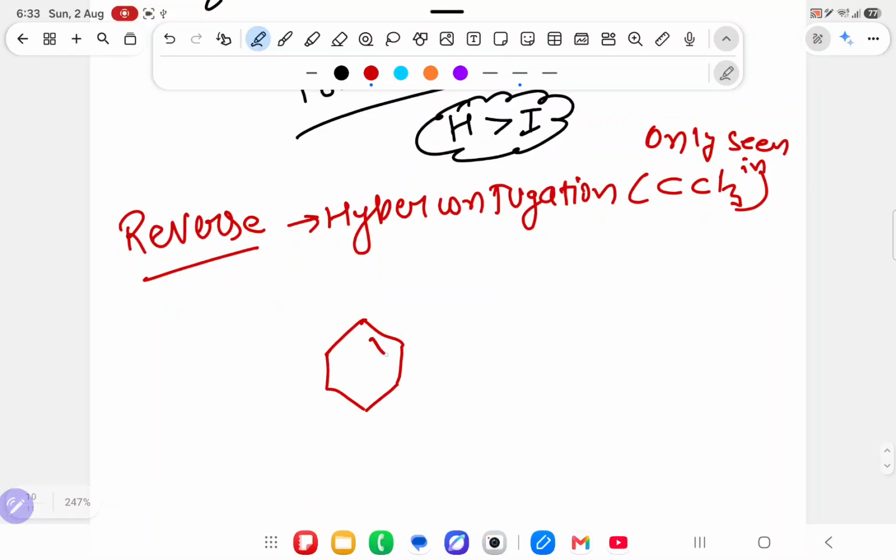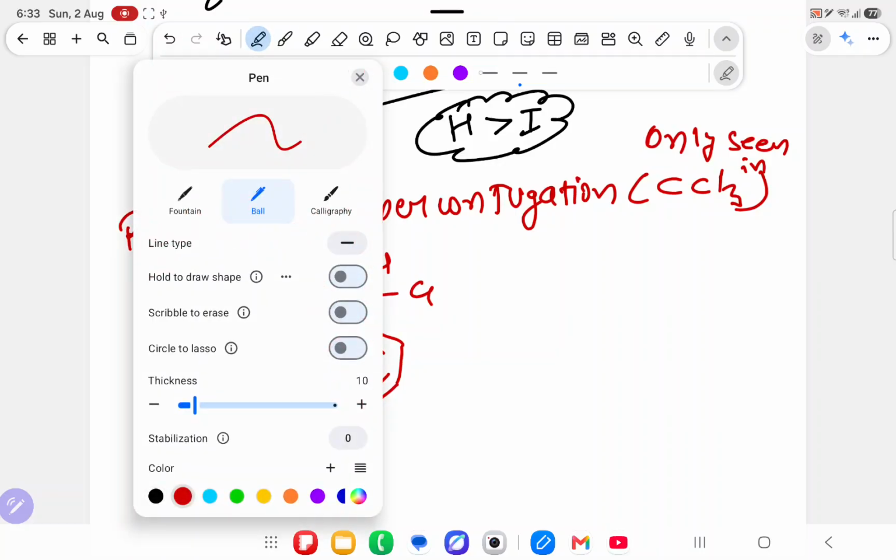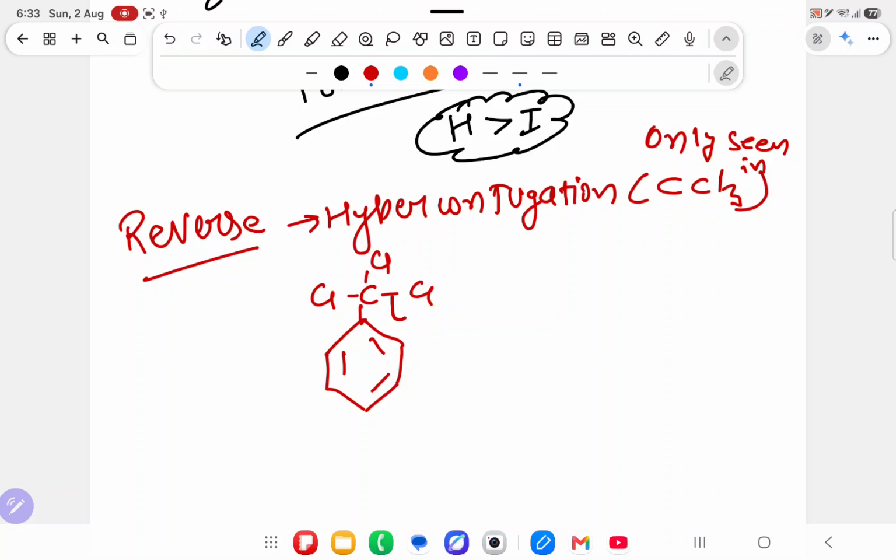Over here suppose I draw a benzene ring, and over here CCl3. Previously what happened is the double bond was taking the electron, but this time chlorine is more electronegative, so the chlorine will take the electron. Because of that this electron will come, and over here what you will get? Over here Cl, carbon, double bond to carbon, double bond Cl, and over here Cl minus and over here plus.